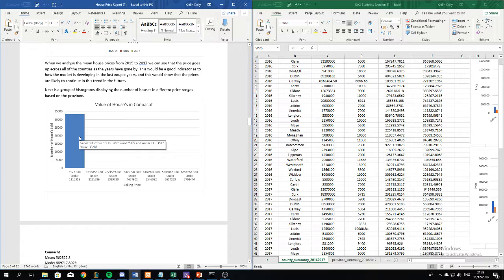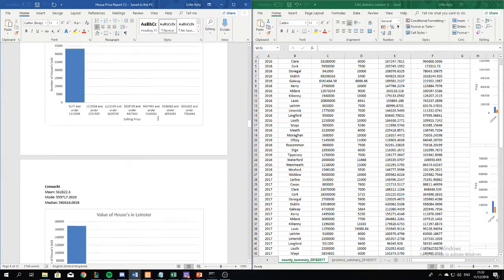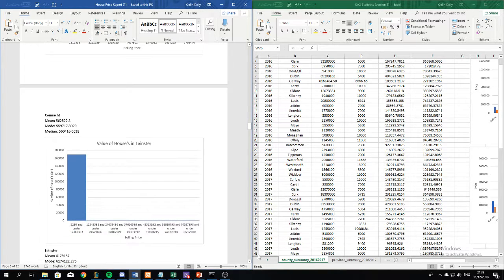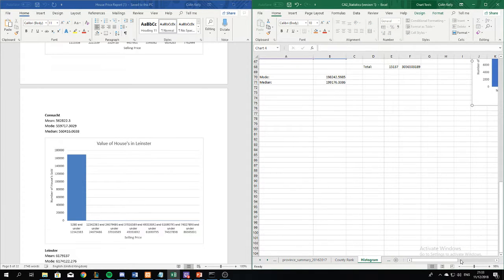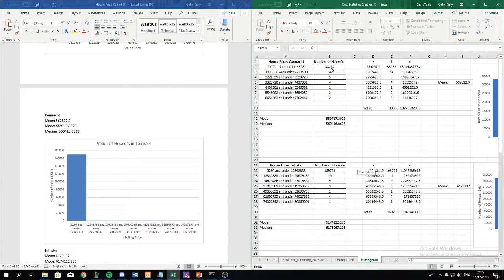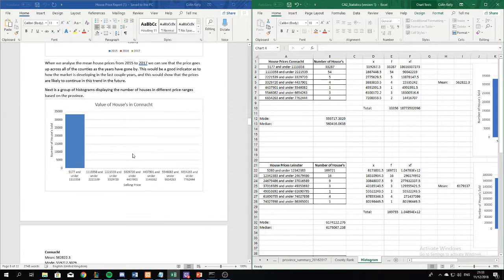So one of the things we saw, very similar across all of the provinces, is that the vast majority of houses fit into the first bracket in the histogram, with very few coming into the other ranges. It was interesting to see, because if we look at the data here, that's the first bracket for Connacht, and you see just 33,000 in that bracket, 54 in the next, 5, 4, and then slowly going down.